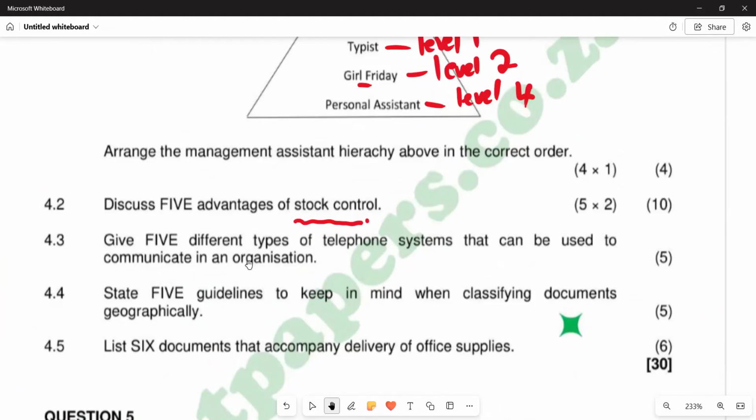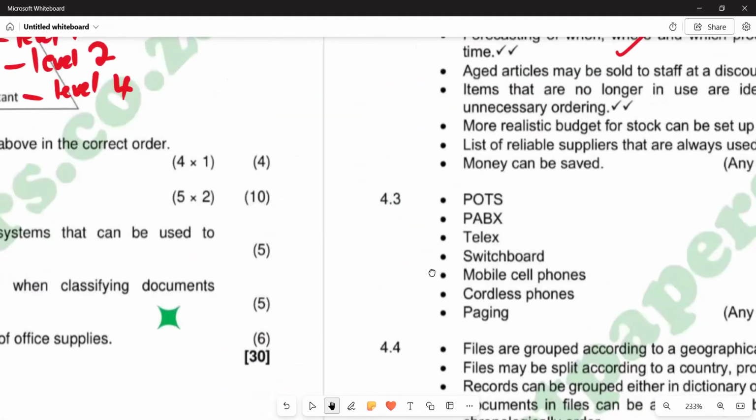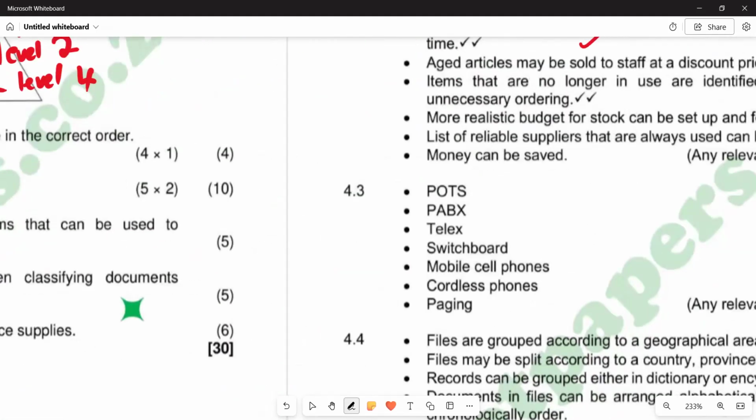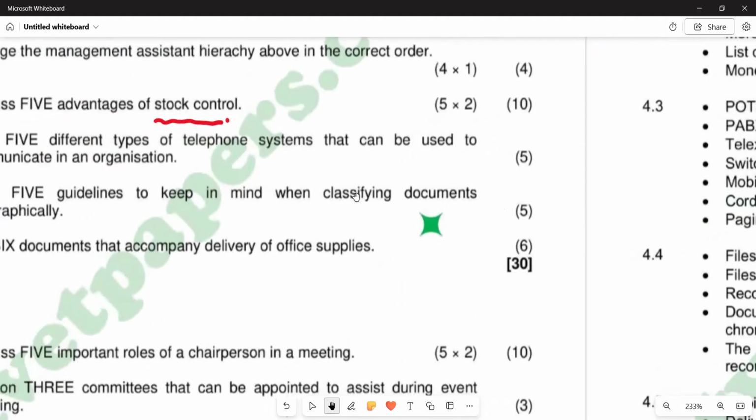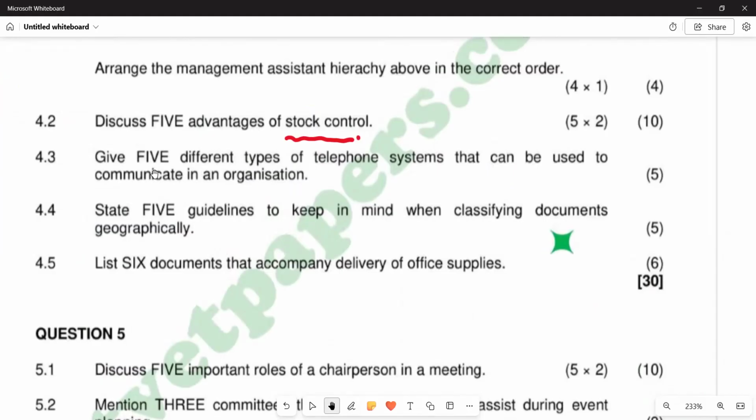We have telex, switchboards, and mobile cell phones as part of those telephone systems. Listed are POTS, PABX, telex, switchboards, mobile cell phones, cordless phones, and paging. In terms of our question, it requires only 5.